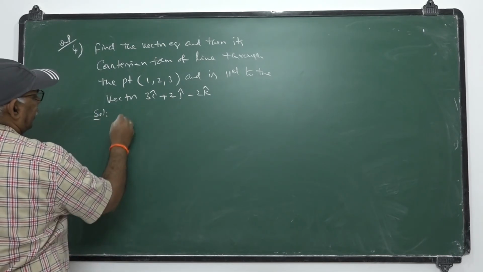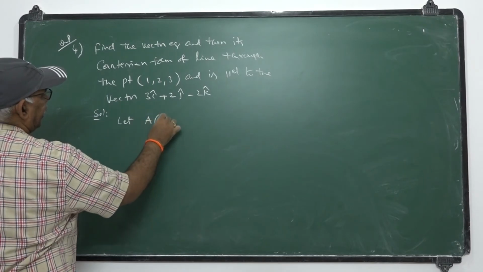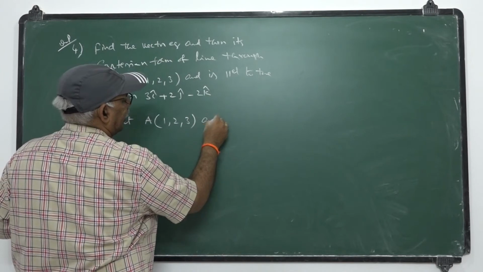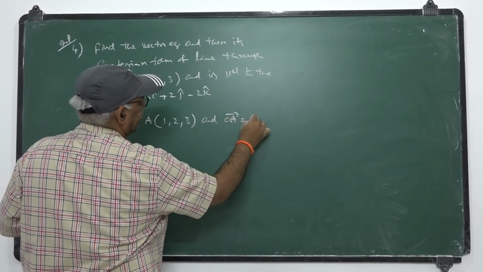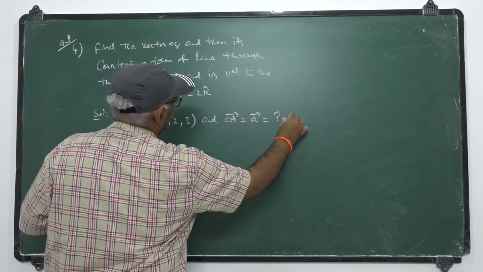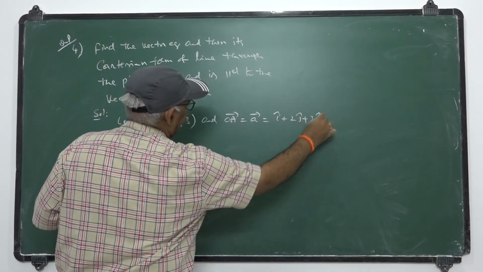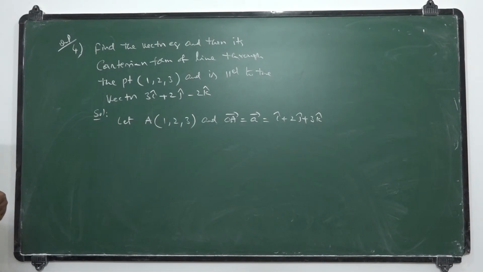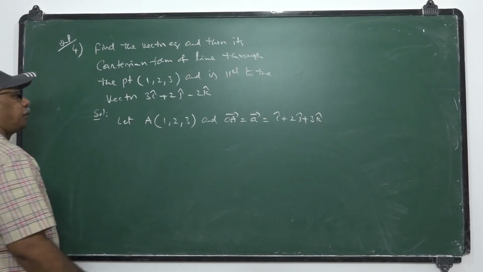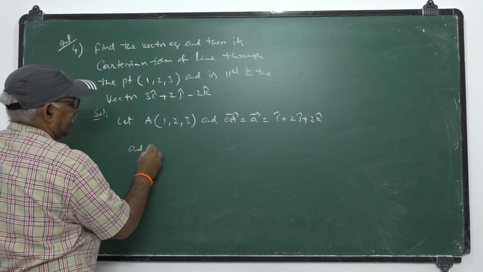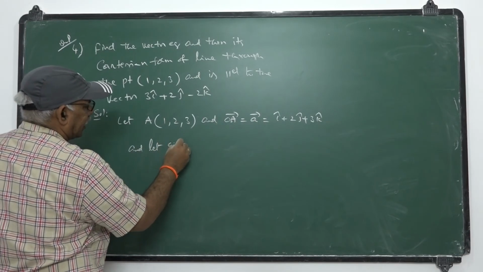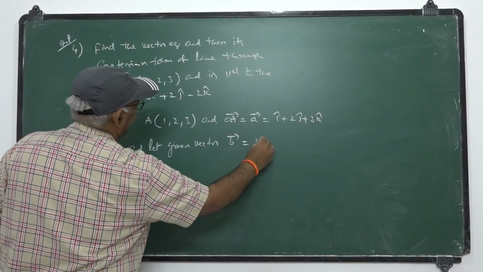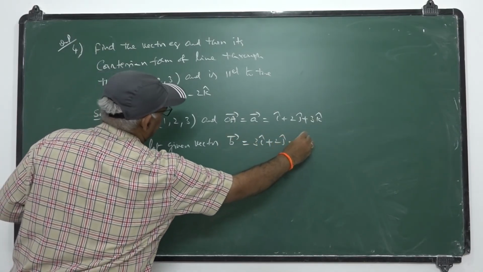Let A be 1, 2, 3, and OA bar, its position vector, is A bar equal to i plus 2j plus 3k. Position vector of the point A is A bar is i plus 2j plus 3k. And let the given vector, this is not a point, vector B bar, be 3i plus 2j minus 2k.